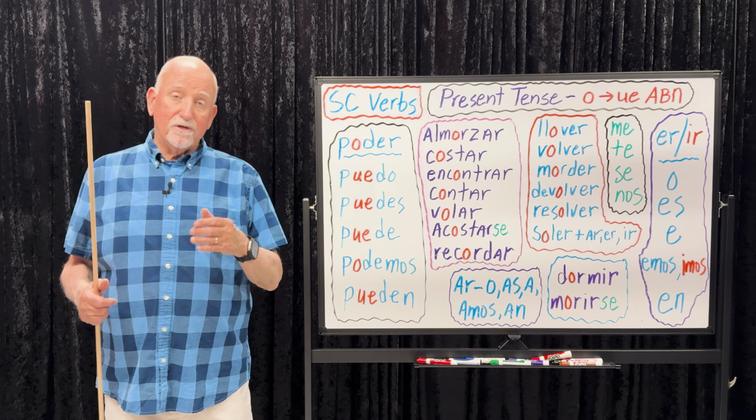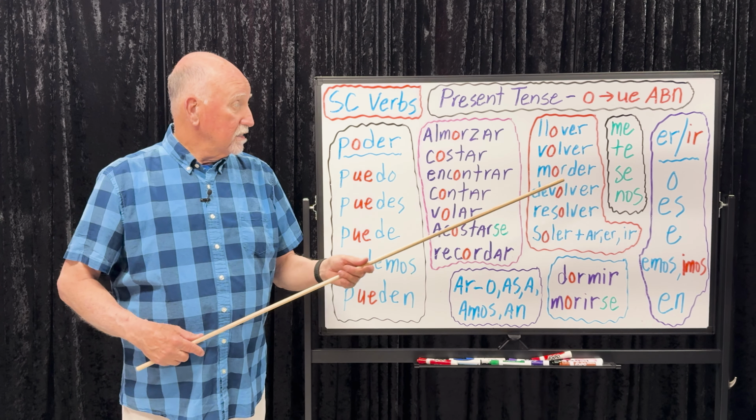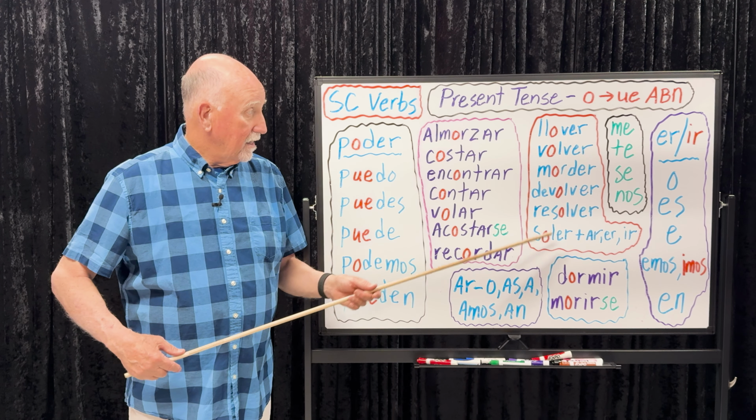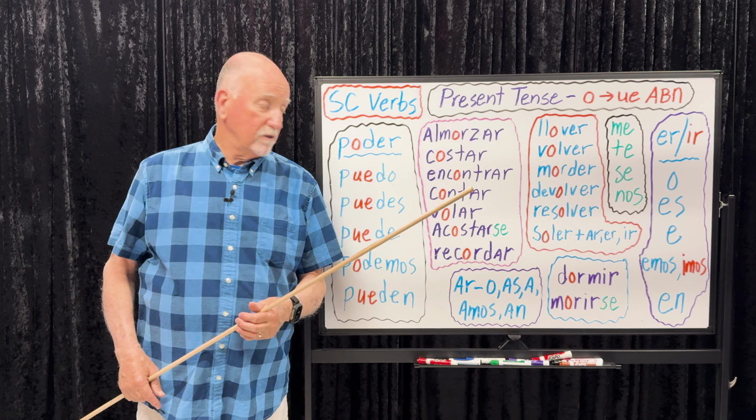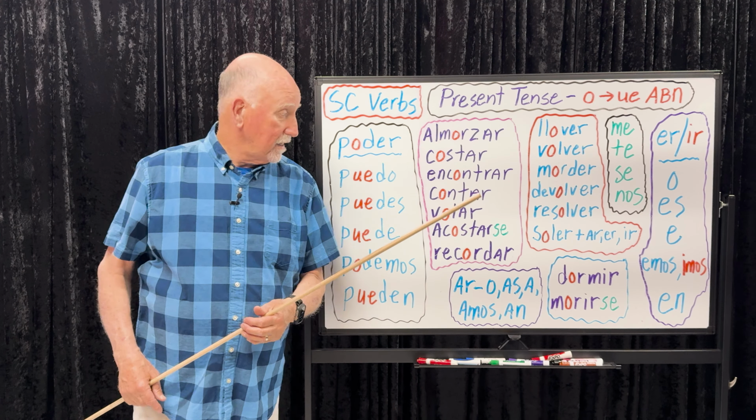I tend to go to the beach, like in my free time. Change that O to UE, all but nosotros. I tend would be suelo ir a la playa. Susie tends to go to the library. Susie suele ir a la biblioteca. We tend to stay home on Saturday mornings. Solemos quedarnos en la casa los sábados por la mañana.